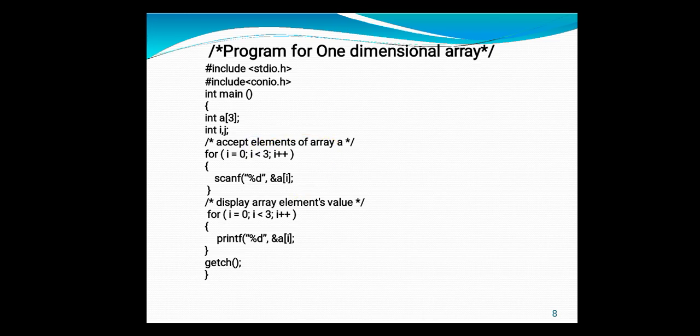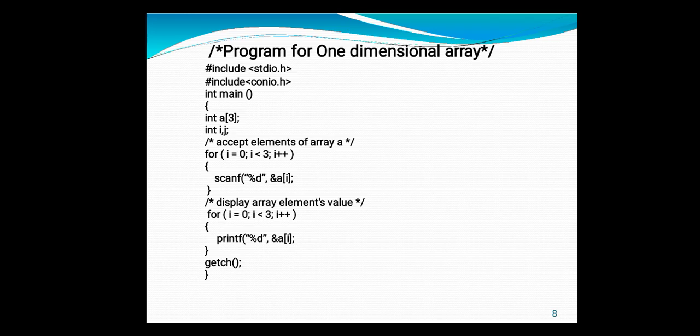Again the for loop bracket is closed, so i gets incremented and becomes 3. Now it checks the condition: 3 is less than 3? No, 3 is not less than 3. So it comes outside the for loop. When the condition is false, it goes outside the for loop. Here, accepting the elements of the array from the user is completed.